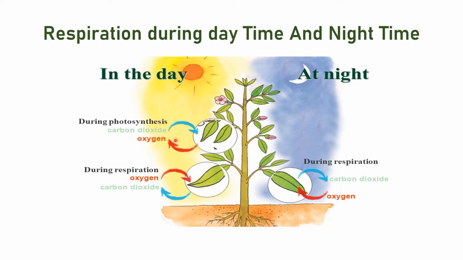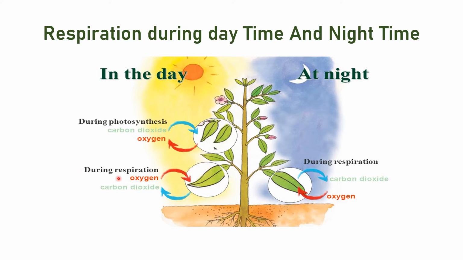After that, this glucose will be used or consumed to get energy. When we break down this glucose and get energy, carbon dioxide gas is released, water is also released, and energy is also released, right?